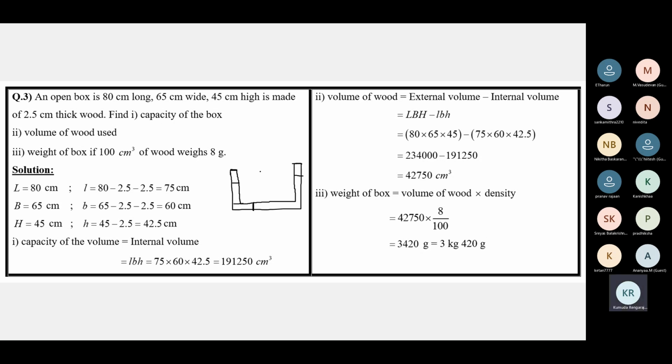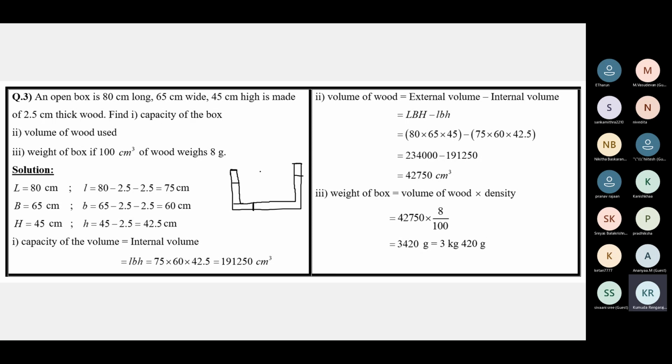If you make a box out of paper, the internal length, breadth, height, and the external length, breadth, height will be the same because paper is thin and its thickness is so small that it can be ignored.